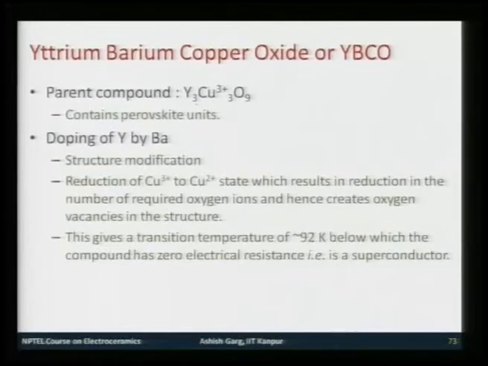What happens is that yttrium is plus 3 and barium is plus 2. As a result, to maintain charge neutrality as well as the stoichiometry, you create some Cu2 plus, which is derived by reduction of Cu3 plus. So, some of the Cu3 plus reduces to Cu2 plus state. With substitution of yttrium by barium, which is plus 2, followed by reduction of Cu3 plus to Cu2 plus, the net requirement of oxygen goes down.